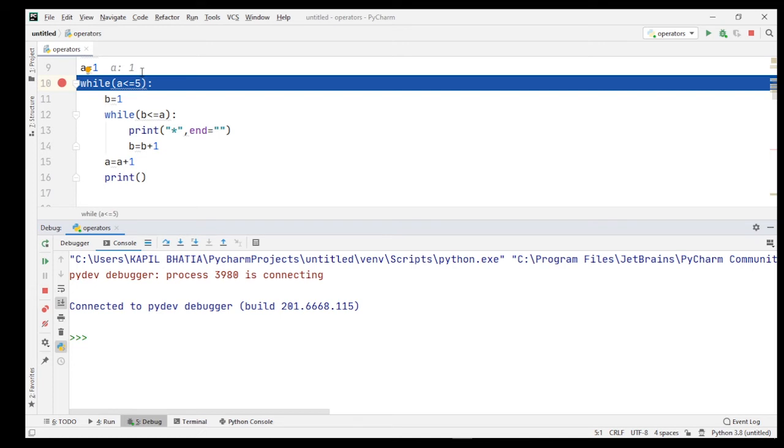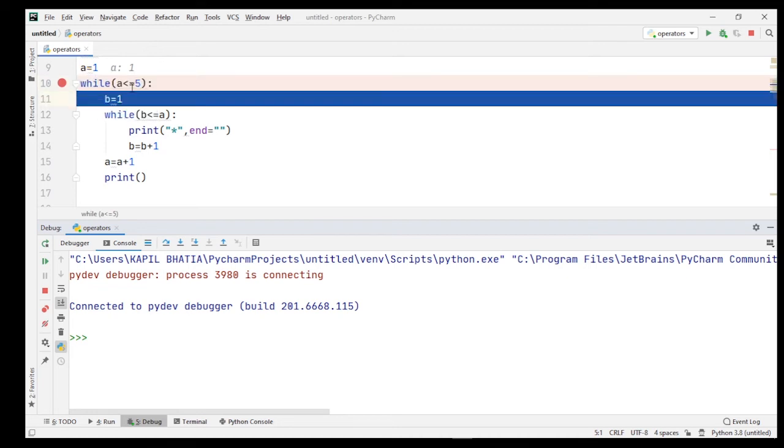Okay, now let's debug. Initial value of a is equal to 1. When I press F8 key, it goes to the while where the test expression checks whether the value of a is less than or equal to 5. Because the initial value of a is equal to 1, which is less than or equal to 5, when I press F8 key, the controller moves inside the outer while loop, and here I mention a variable b which is equal to 1.